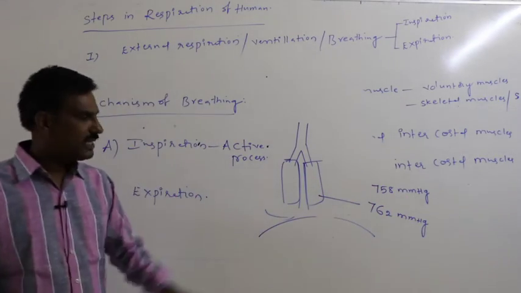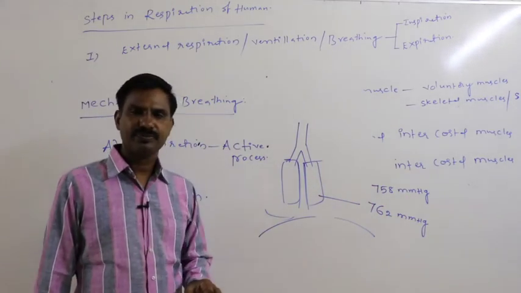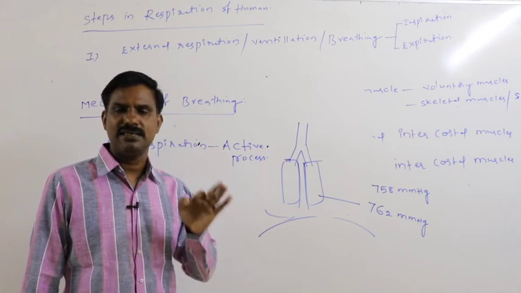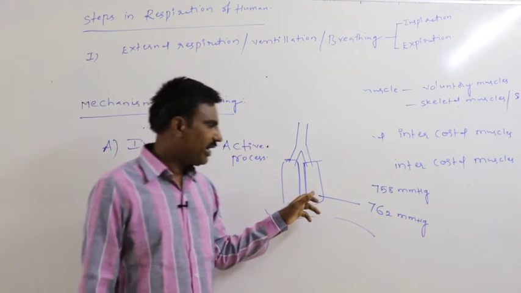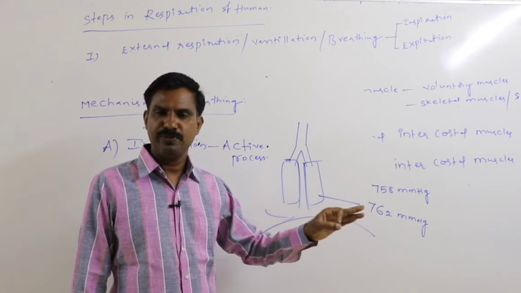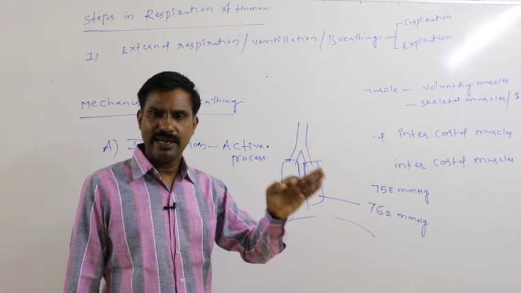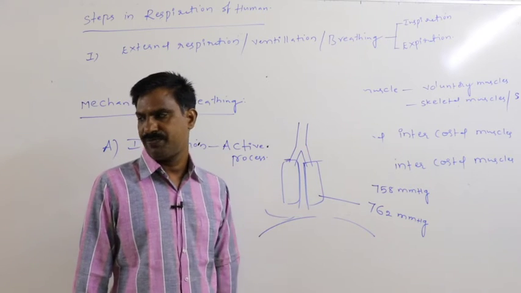Due to the decreased thoracic volume, intrapulmonary pressure rises to 762 mmHg, that is greater than atmospheric pressure.